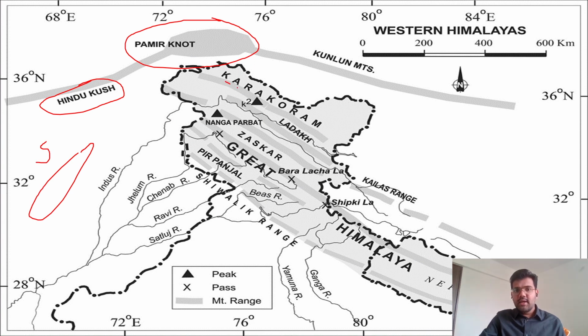In India, Karakoram is there, and again the entire chain of mountains under the Himalayas we saw. Then in China, there are the Kunlun Shan mountain ranges, and here we have the Tian Shan mountain ranges. They are not important. But here, what is important? Karakoram. Then south of Karakoram, we have Ladakh. South of Ladakh, the Zanskar Range, then the Greater Himalayas. To the south of the Greater Himalayas, we have the Pir Panjal Range, and to the south of it, the Shivalik Range.